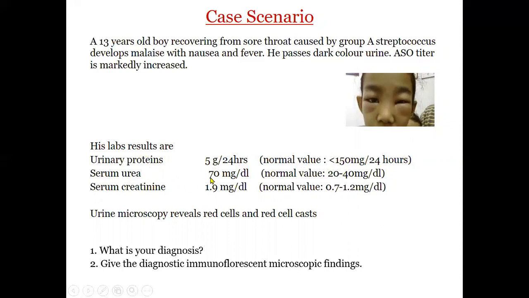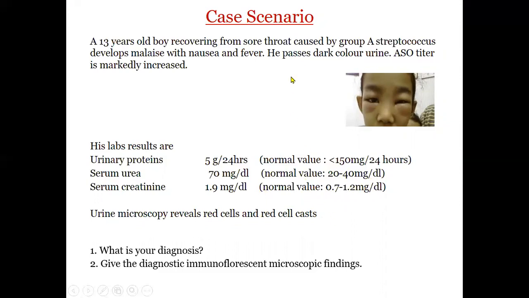Then serum urea is 70. These two values, urea and creatinine, must be in your mind with a clear concept: urea is 20 to 40 milligram per deciliter, and serum creatinine is 0.7 to 1.2 milligram. Urine microscopy reveals red cells and red cell casts.